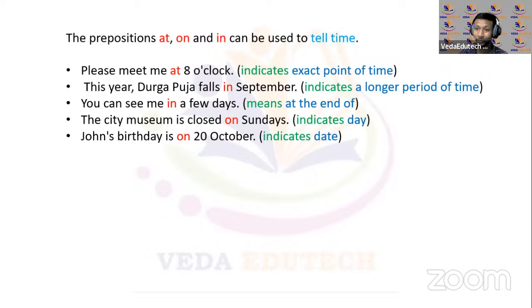Okay, you can change those sentences. आप उन्हें change करके कुछ भी लिख सकता है. John's birthday, you can write your birthdays also. Hey, my birthday is on some other date there. The park is closed on Saturdays. Yes, you can just change those subjects and tell. It's easy. It's very easy that way. Okay, so इसीलिए मैं कहता हूँ, always I tell you that try to change those objects. So try to change those objects and subjects there.